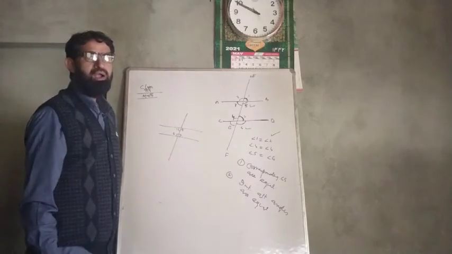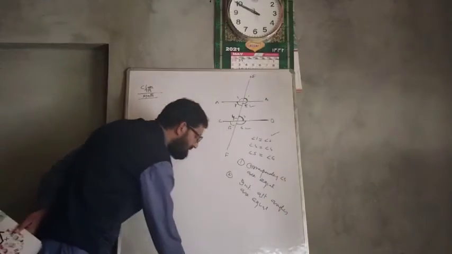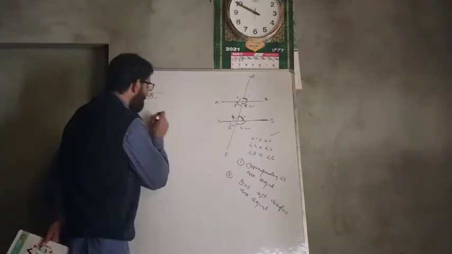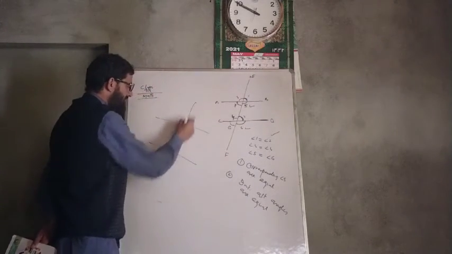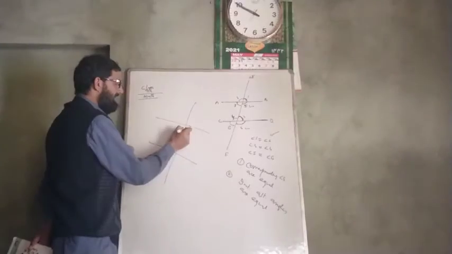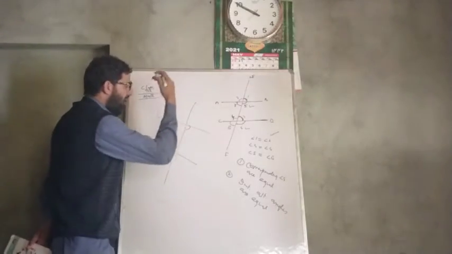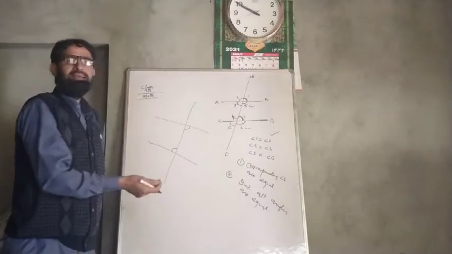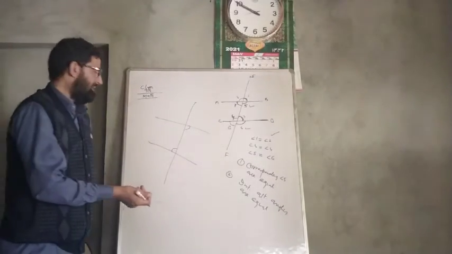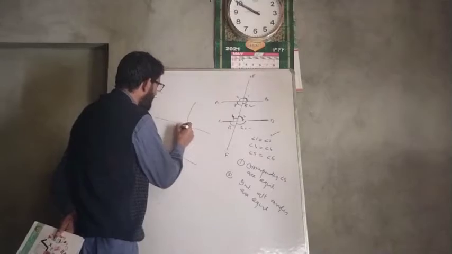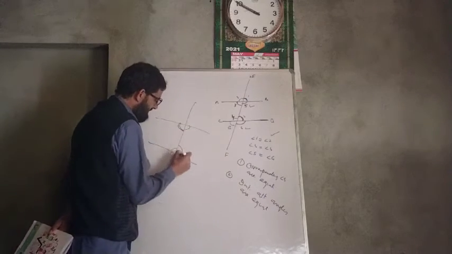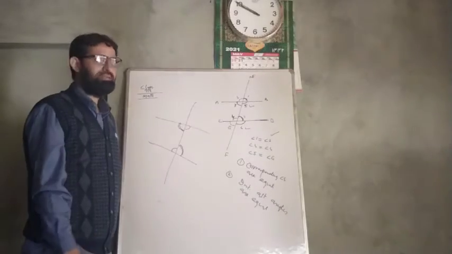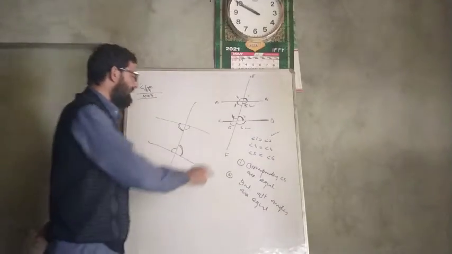These are alternate angles. Once more I will show you what alternate angles are. If two parallel lines are intersected by a transversal, then this angle is equivalent to this angle, one on one side of the transversal and another on the other side. That is why they are called alternate angles. Similarly, this angle is equivalent to this angle. Alternate angles on either side of the transversal. So these are two things.